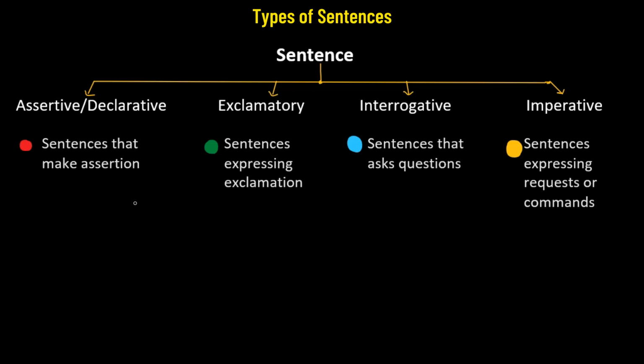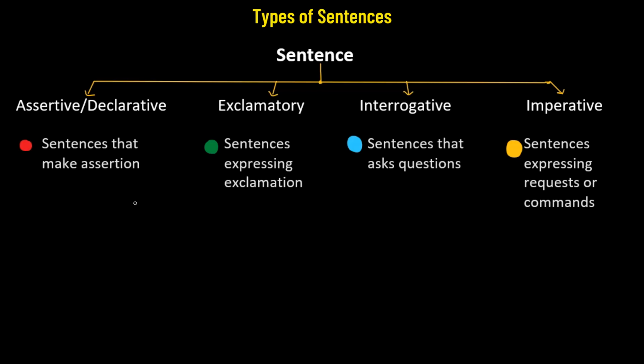Next we have interrogative sentences. Such sentences usually ask questions. For example, what is your name? Is 2 less than 5? In these two examples, we are asking a certain type of question. So usually these types of sentences are referred to as interrogative sentences.